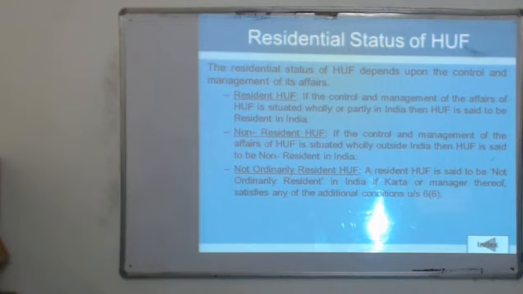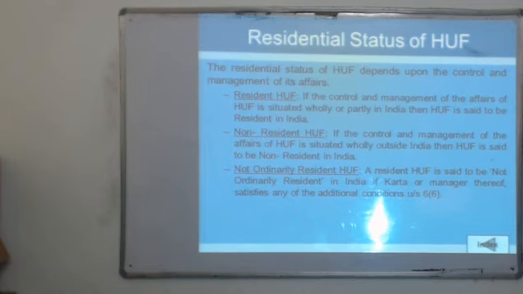In case of a Hindu undivided family, the residential status is based upon the Karta, or the manager of the undivided family, and the control and management of the affairs. If it is situated fully in India, we say that the Hindu undivided family is resident in India.